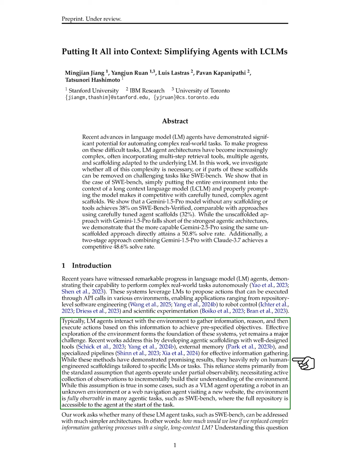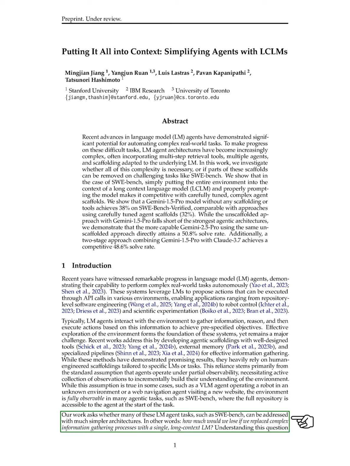This reliance arises from the common belief that agents work with limited visibility, requiring them to actively gather observations to understand their environment. While this is true in some scenarios, like a visual language model controlling a robot in an unfamiliar space, many tasks, such as those in SWE-bench, provide full access to the environment from the start. We question whether tasks like those in SWE-bench can be approached with simpler architectures.